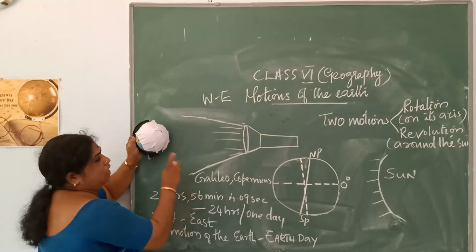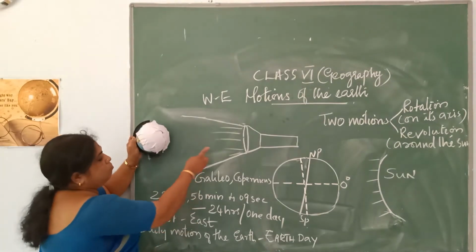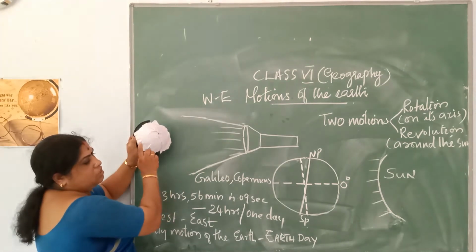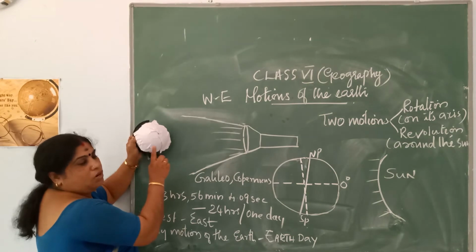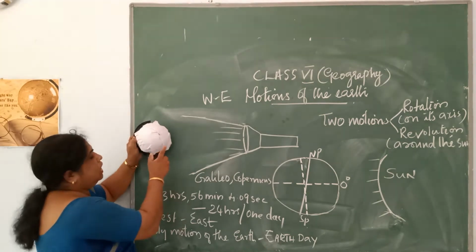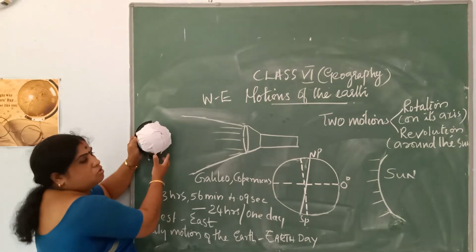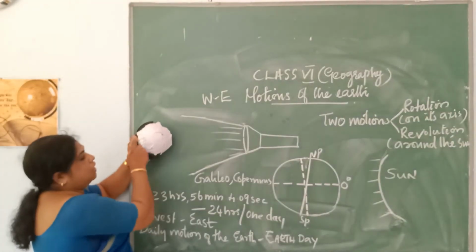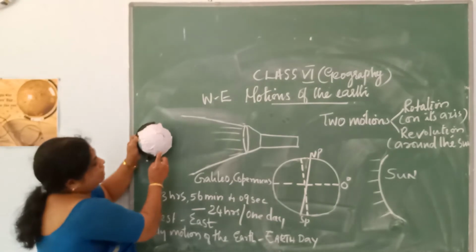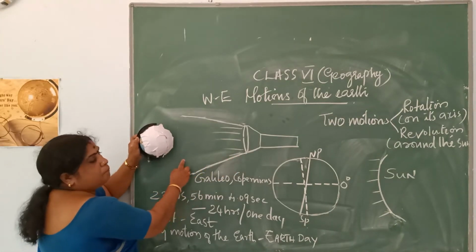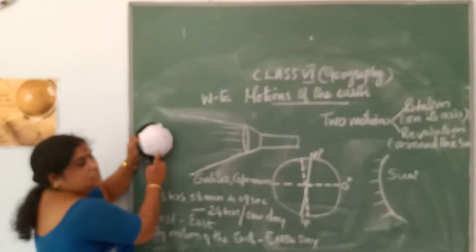It takes 24 hours to complete one rotation on its axis, isn't it? So it will be moving slowly. See what happens when the earth is moving on its axis. These areas are facing the sun, so here it experiences daytime.